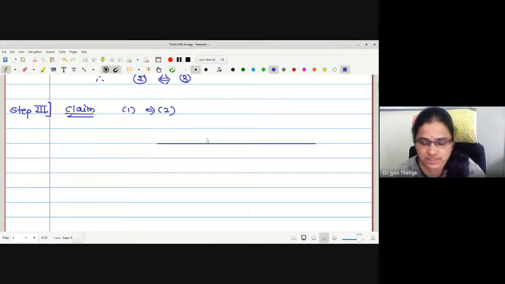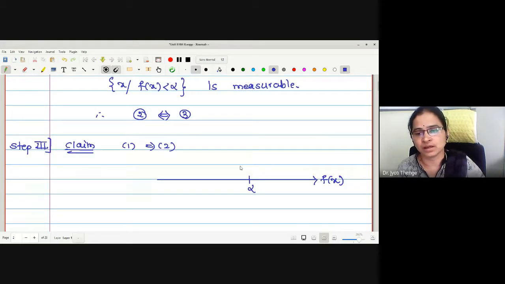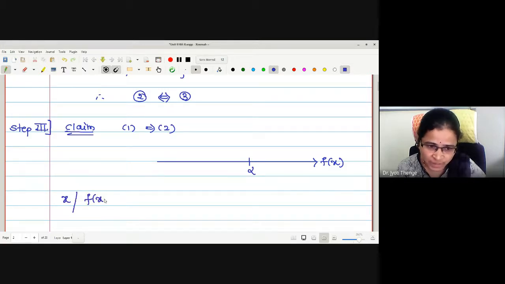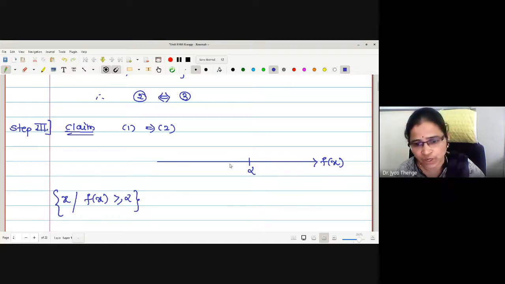Okay. There is some number, say alpha, here. This is the line we have drawn for f of x values, right? There is some value, some alpha on this line. Now the job is to define the collection of set x such that f of x is greater or equal to alpha. For this, what am I going to write?